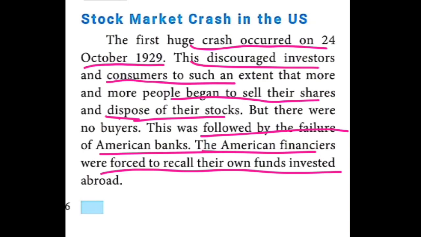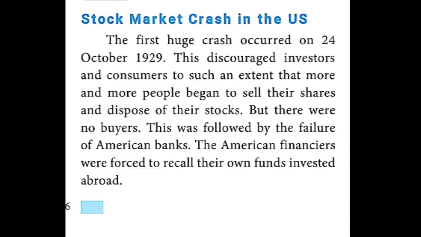So likewise it's given. This is the one word answer. The first line is very, very important, children: the huge crash of the stock market. What happened at that time? The share market collapsed due to speculation on borrowed money. It happened on 24th October 1929. One word answer, children.